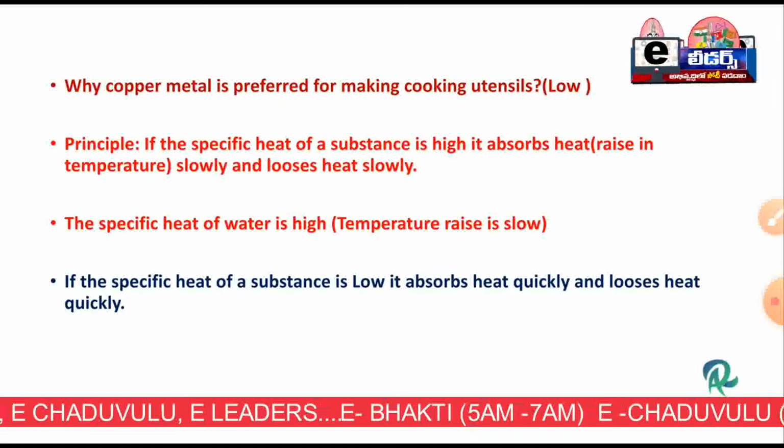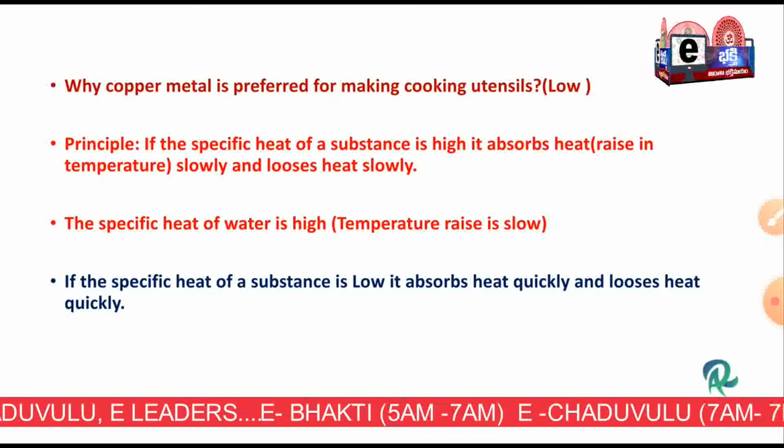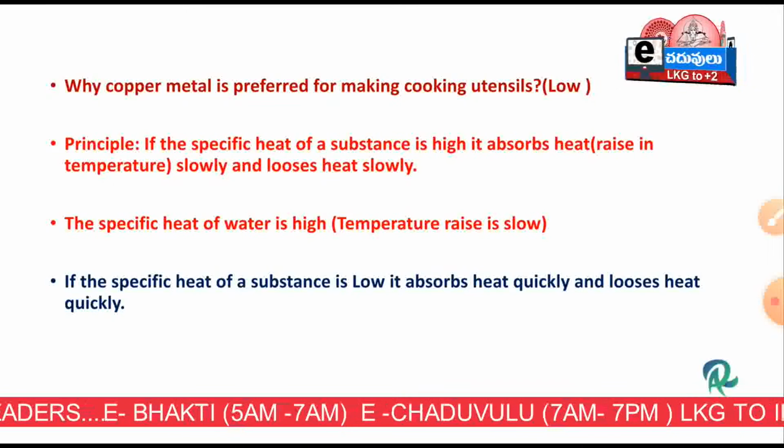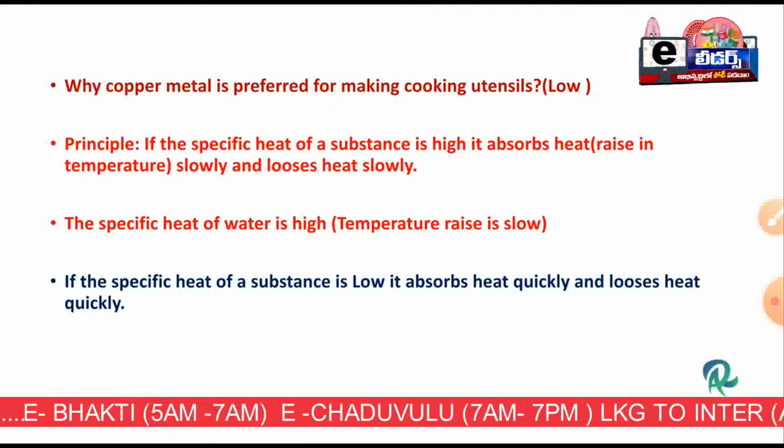So the specific heat of copper metal is low. So copper metal is preferred for making cooking utensils. Likewise, you can write.